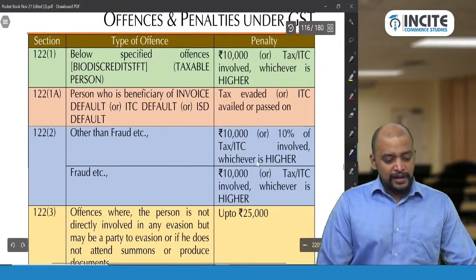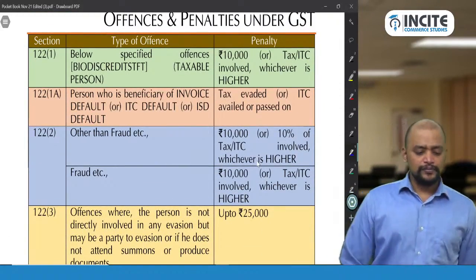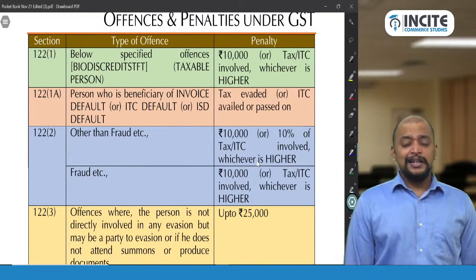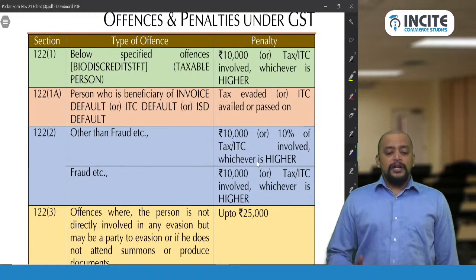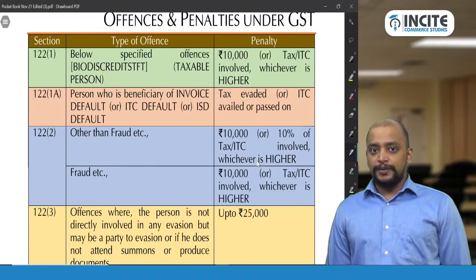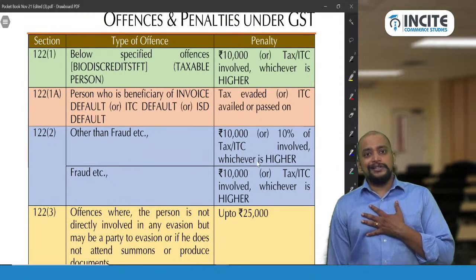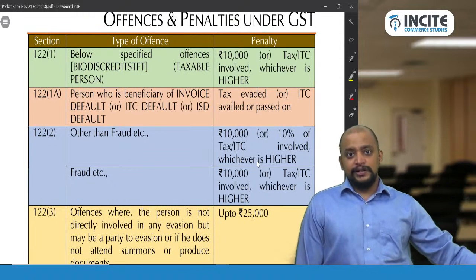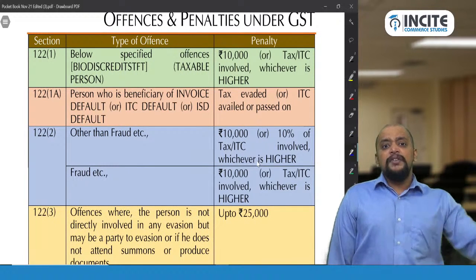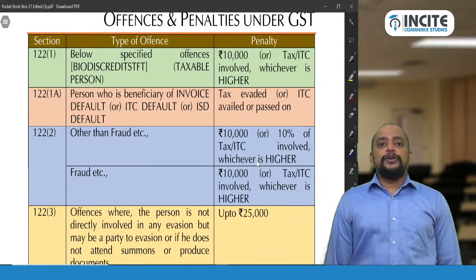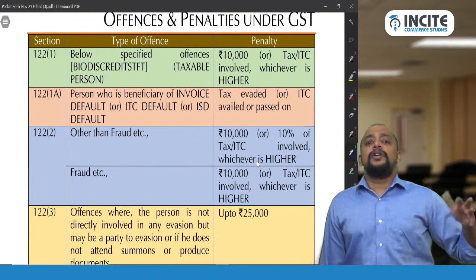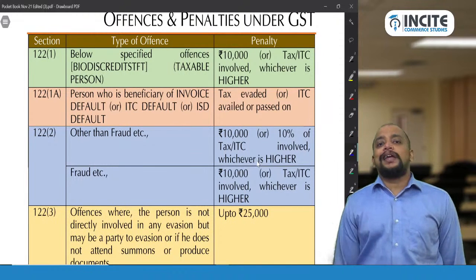And then we have other offences and penalties. Section 122 subsection 1A is on a person who is a beneficiary of invoice default, ITC default or ISD default. For example, I created some fake registrations. I took some details, Aadhaar cards of various people, and created fake registrations. It is not in my name, it is in some other person's name.